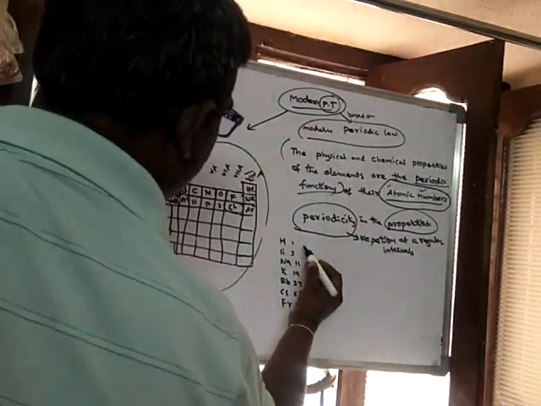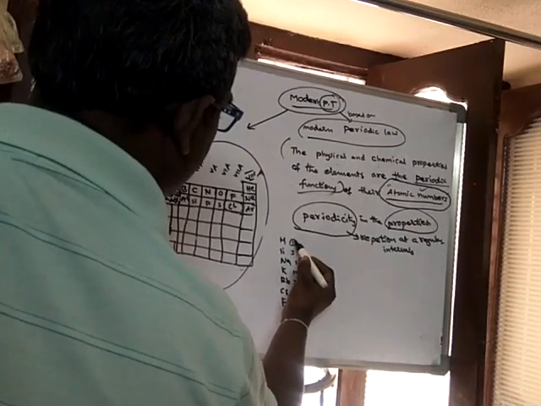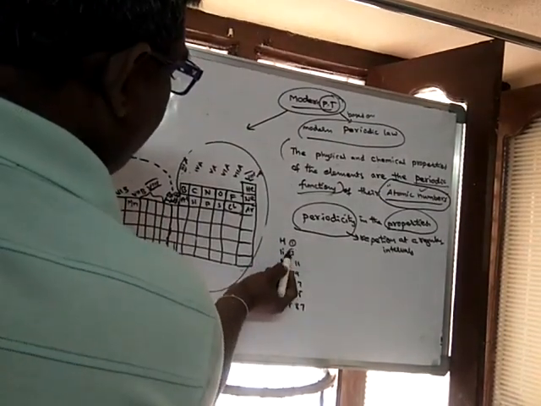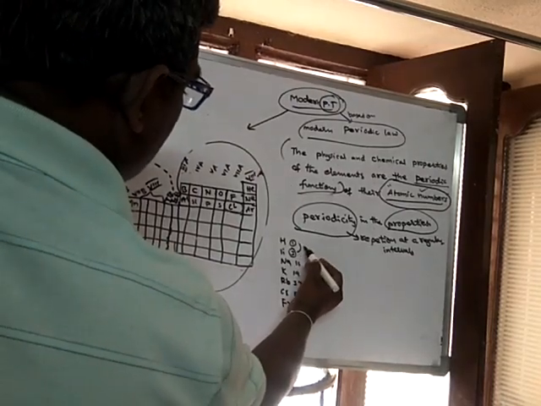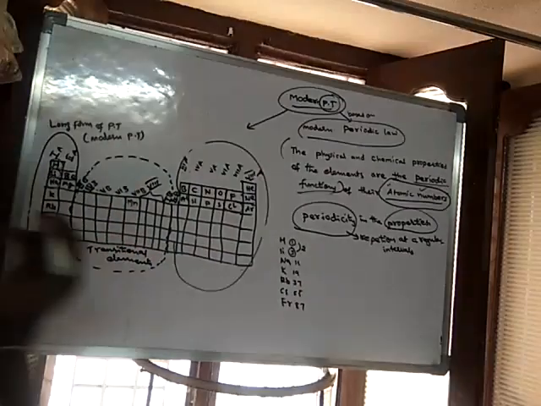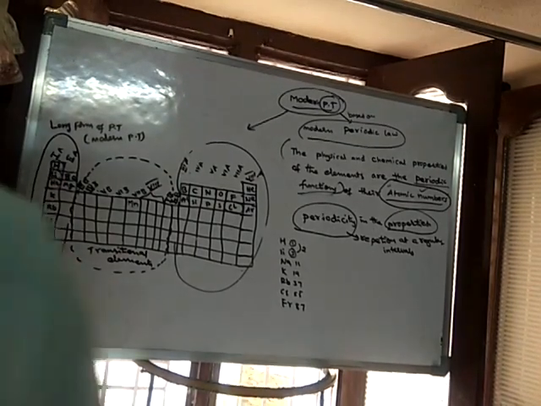Here the properties of atomic number 1 are repeated in atomic number 3. Two elements are there between these two.